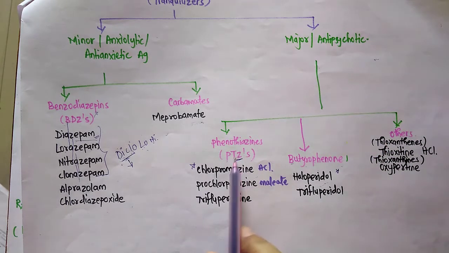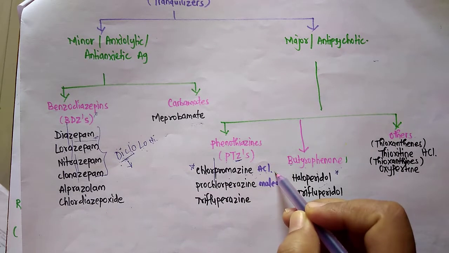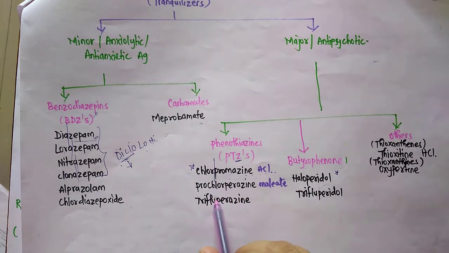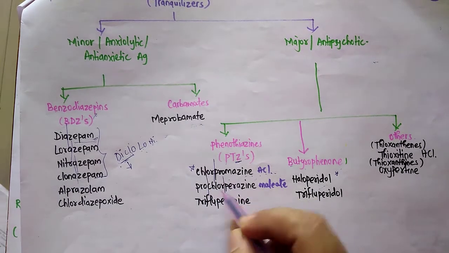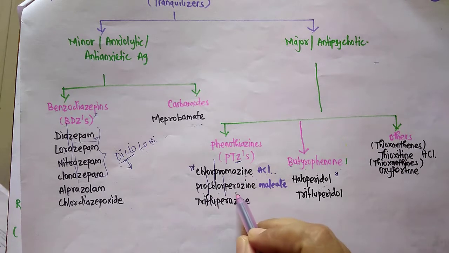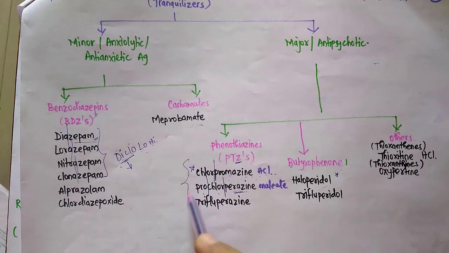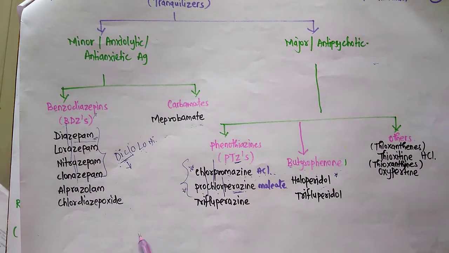So phenothiazine examples are chlorpromazine hydrochloride, and another one is prochlorperazine. Here it was chlorpromazine, here it is prochlor, but it is perazine: prochlorperazine maleate. These two drugs are important from the practical point of view also. Again and again I am repeating in each and every video that you are supposed to remember the names by splitting the words.